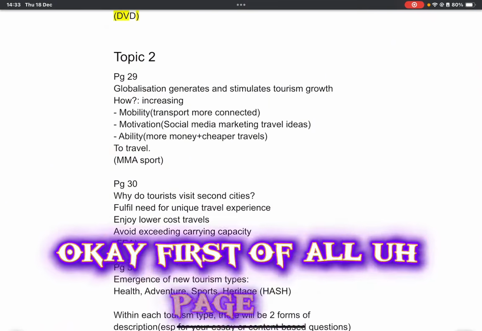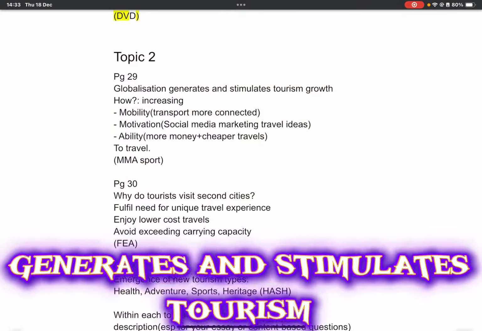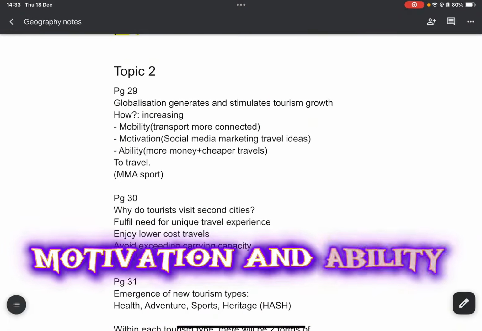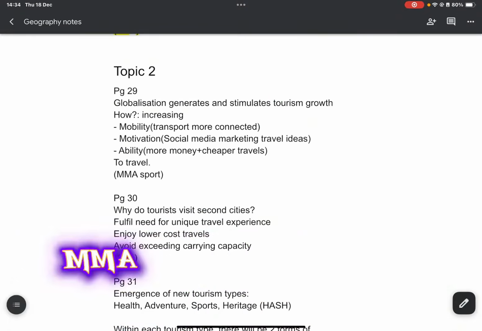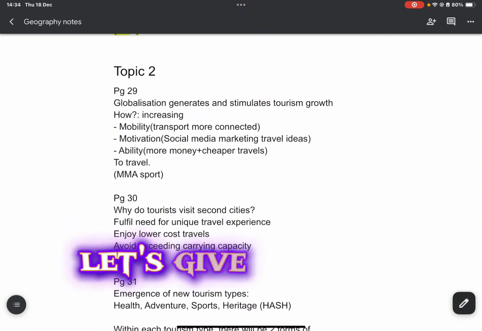Okay, first of all, page 29 of topic 2. Globalization generates and stimulates tourism growth. How? Because it increases mobility, motivation and ability. Just remember MMA: mobility, motivation and ability to travel. So let's give a little content revision.